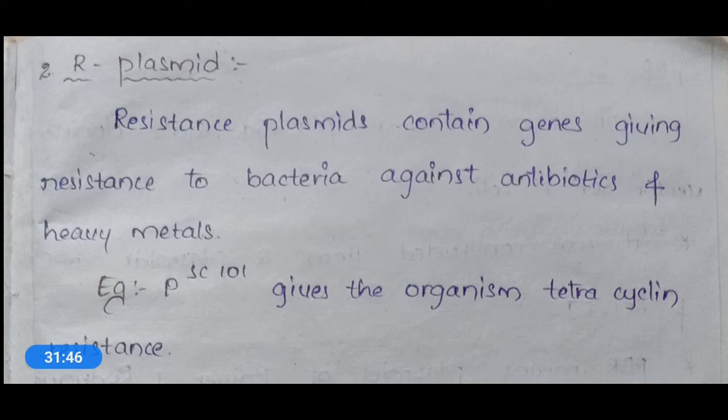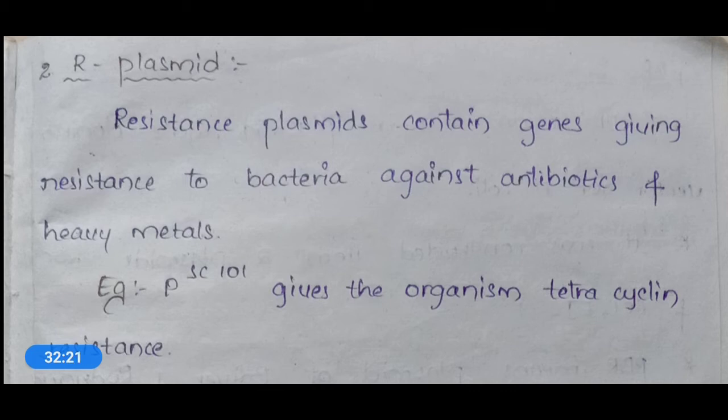So colonies in the culture plate without the metal coin will be very high. Okay, and if you see the metal coin culture plate, around the metal coin there will be no presence of colonies. Colonies will be present in the culture plate, but near the heavy metal coin no bacterial colonies will be seen.